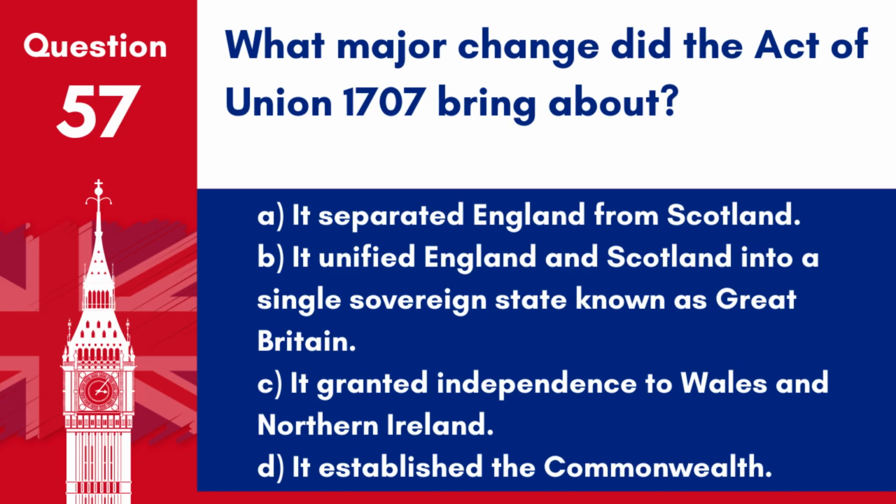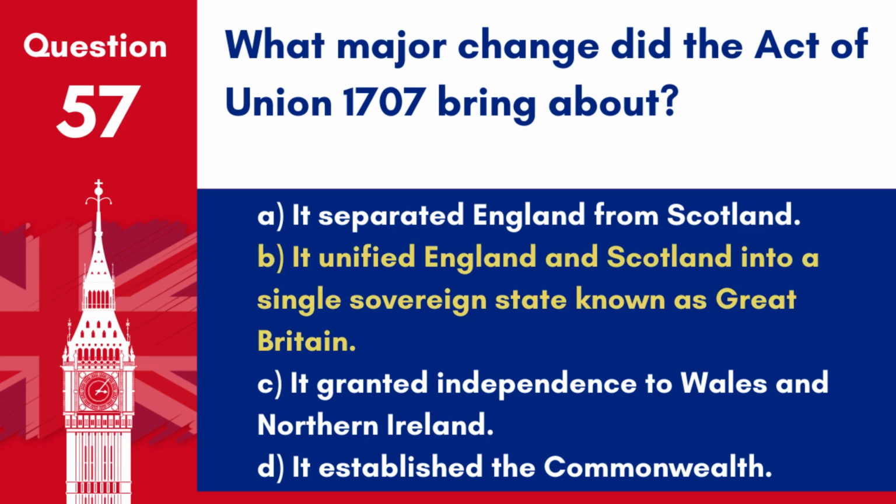Question 57. What major change did the Act of Union 1707 bring about? A. It separated England from Scotland. B. It unified England and Scotland into a single sovereign state known as Great Britain. C. It granted independence to Wales and Northern Ireland. D. It established the Commonwealth.